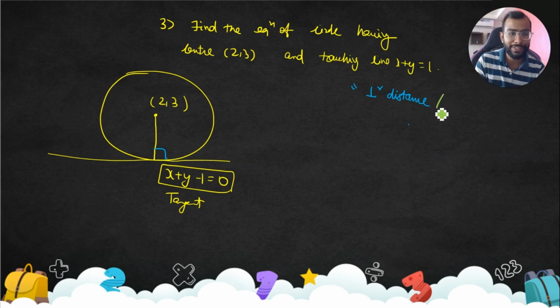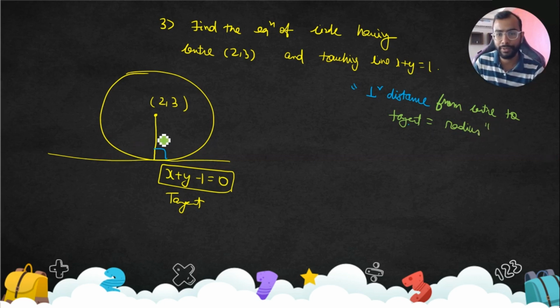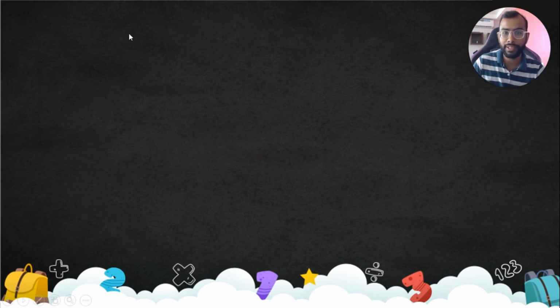So perpendicular distance from center to tangent is equal to radius. So that is the radius. Okay, so let's find out. We know the formula for perpendicular distance from a straight line.